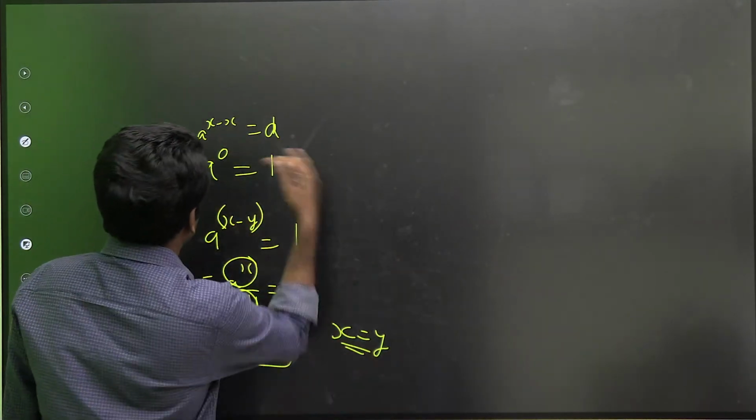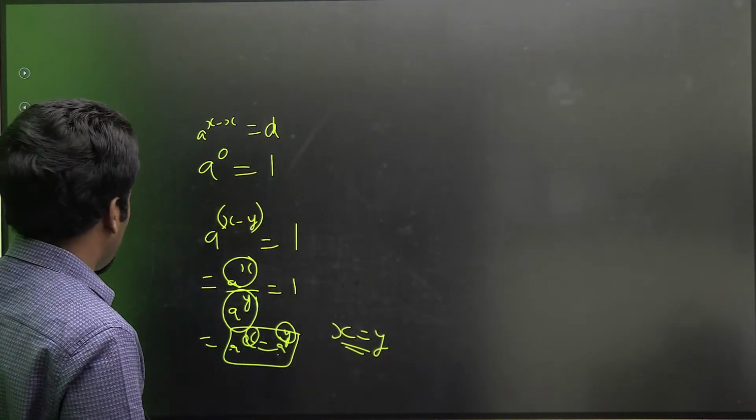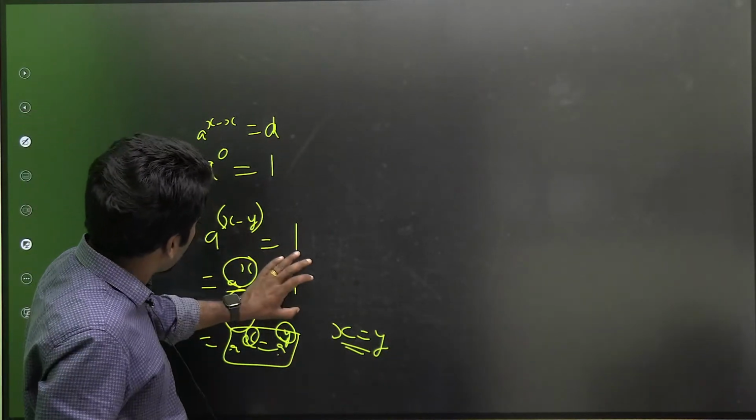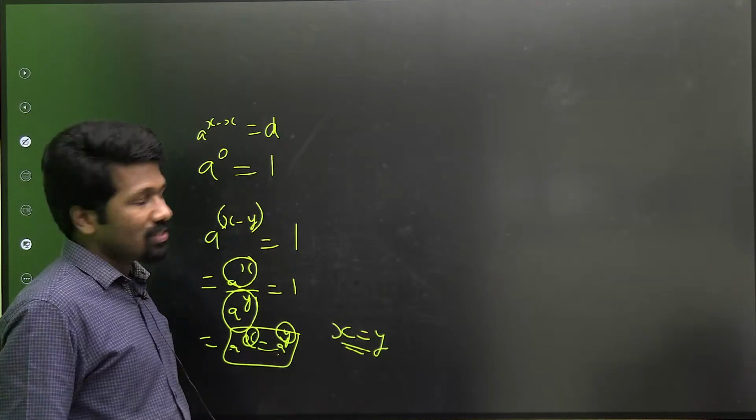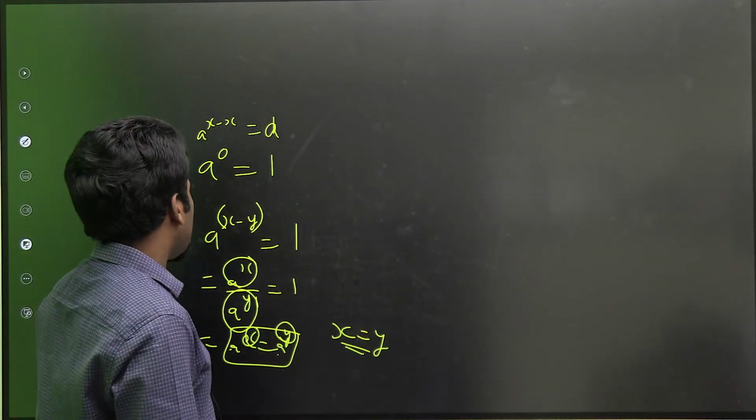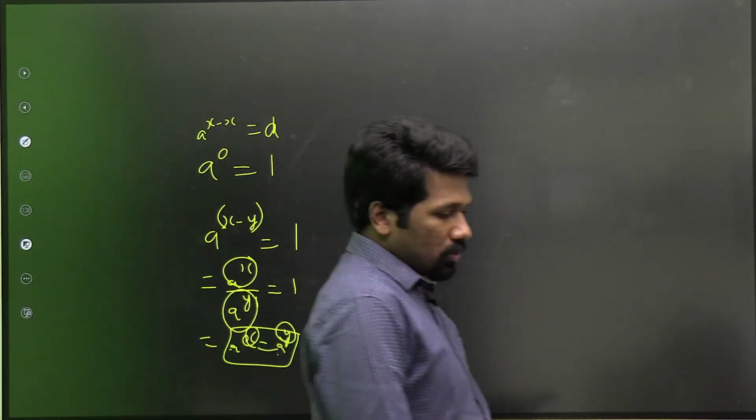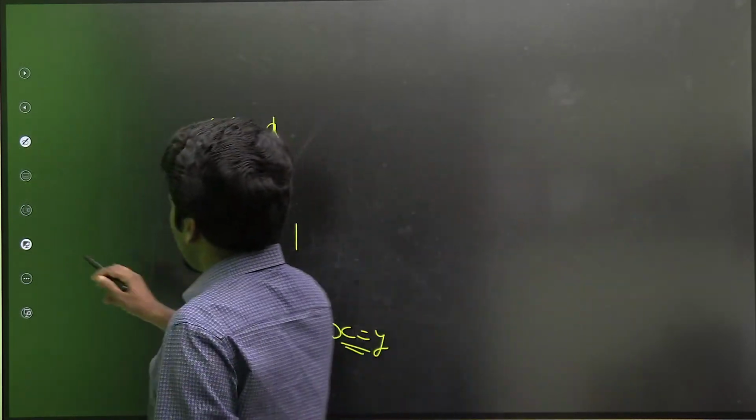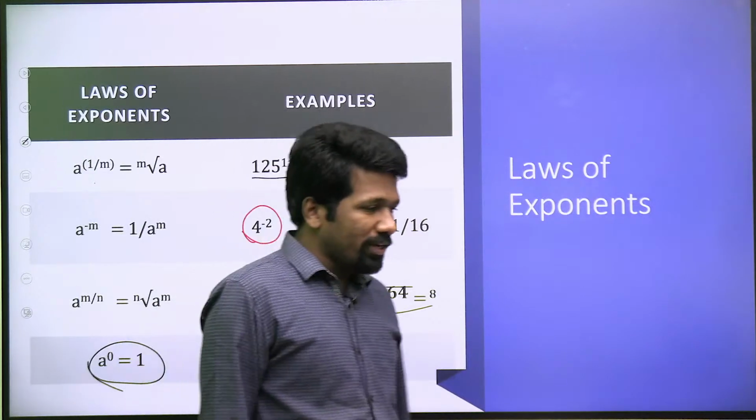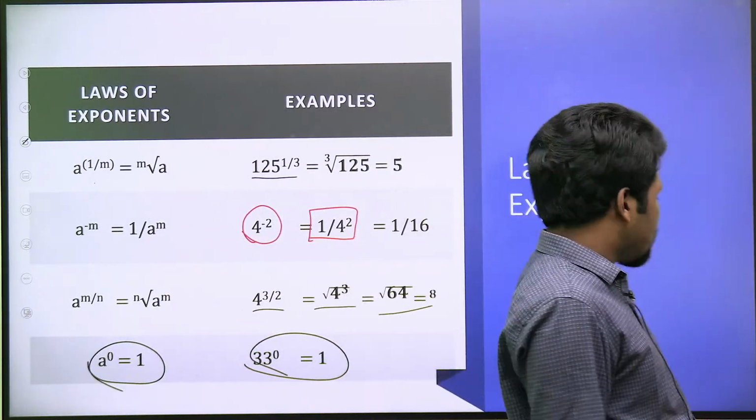Yeah, it's the other way around. When I told it wrong. This 1 will come only when it is 0. We can say x minus y is 0. So a raised to 0 is 1. That is an intuitive proof. Yeah, if you want a mathematical proof, let me know in the PDF. I will try to include it. But I hope it is clear.